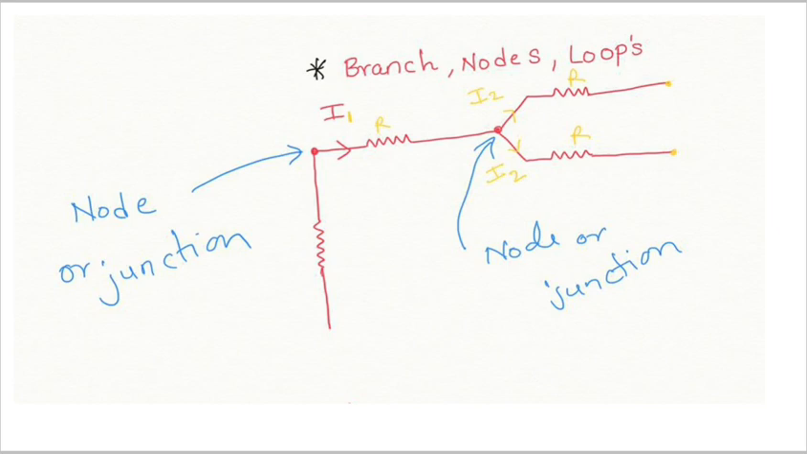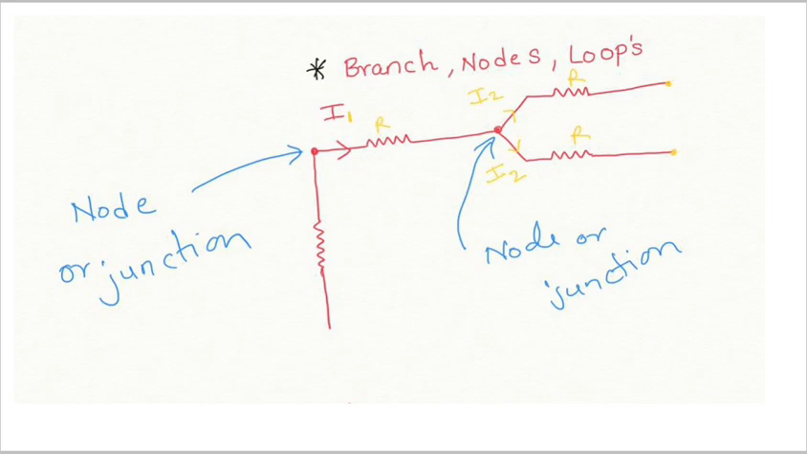Now depending upon the number of lines which are at the junction, you can see here current I1 is flowing towards the junction, and I2 and I3 are moving away from the junction. So here three currents are there, I1, I2 and I3.